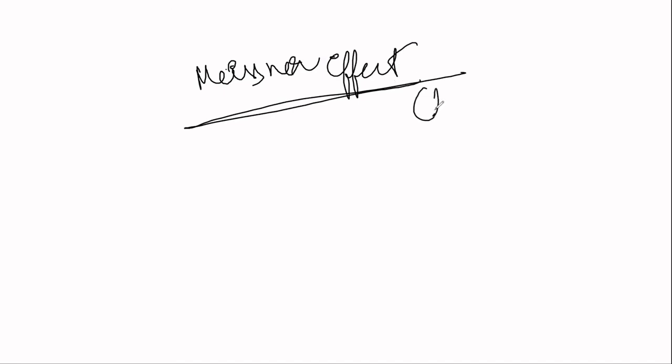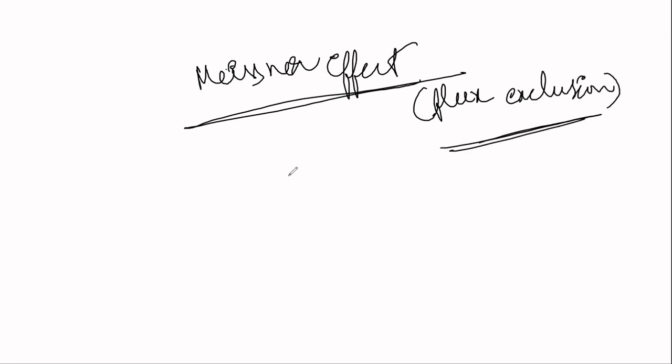Okay, this is also called flux exclusion. So what is the Meissner effect? In 1933, Meissner gave this phenomenon.